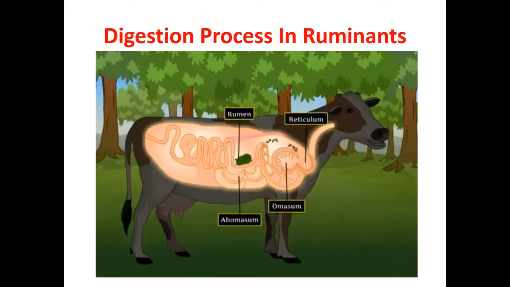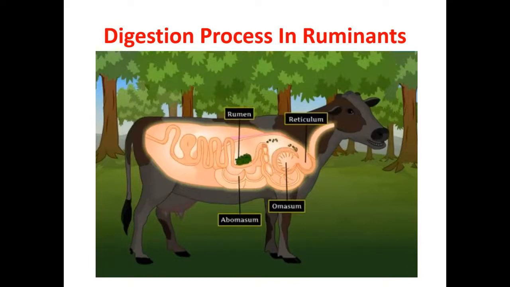These are the 4 major parts present in the what? Ruminants. The first is rumen, R-U-M-E-N. Next is reticulum. Next is omasum. And the 4th is abomasum. So these are the 4 major parts. The stomach is divided into 4 compartments, children, in the grass-eating animals.